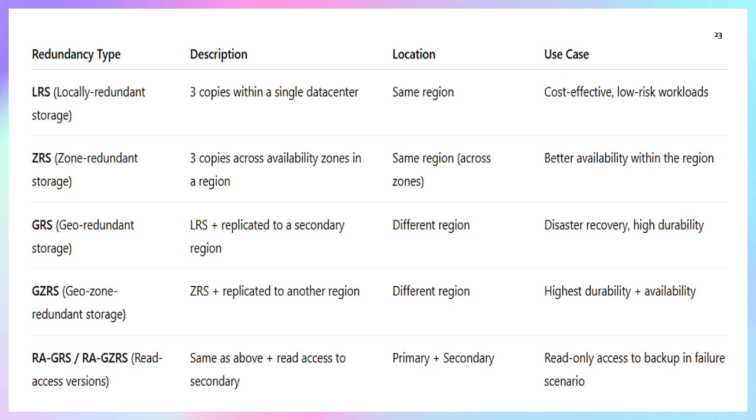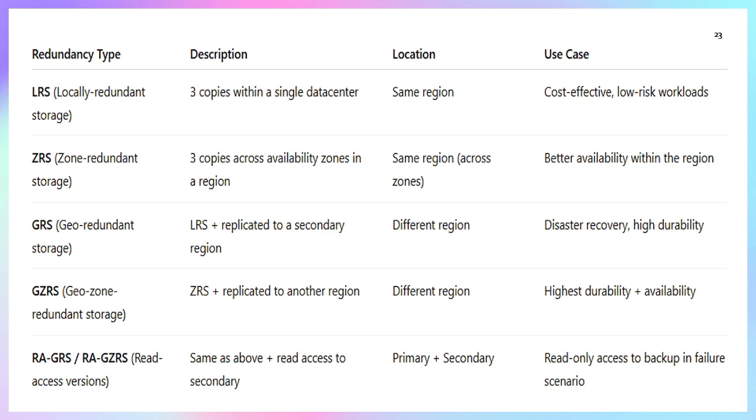ZRS, zone redundant storage, also stores three copies across availability zones in the region. The region will be the same, but across the zones it will store three copies. It's used for better availability within the region, whereas LRS is in the same data center.